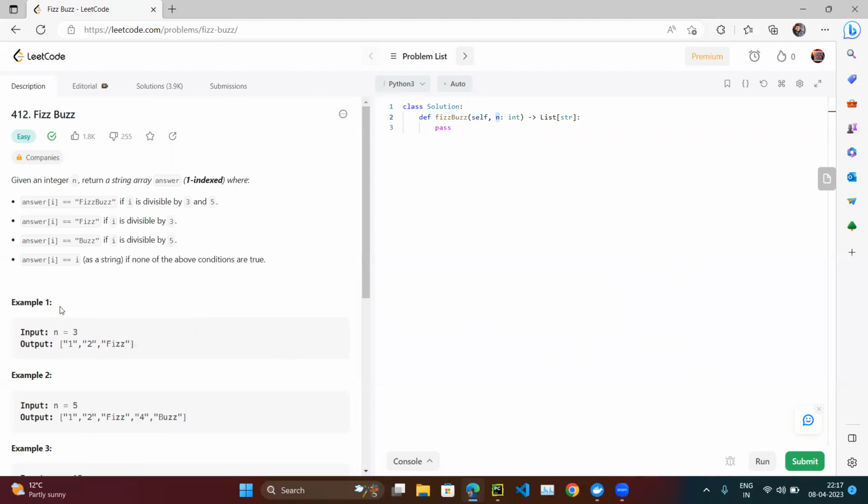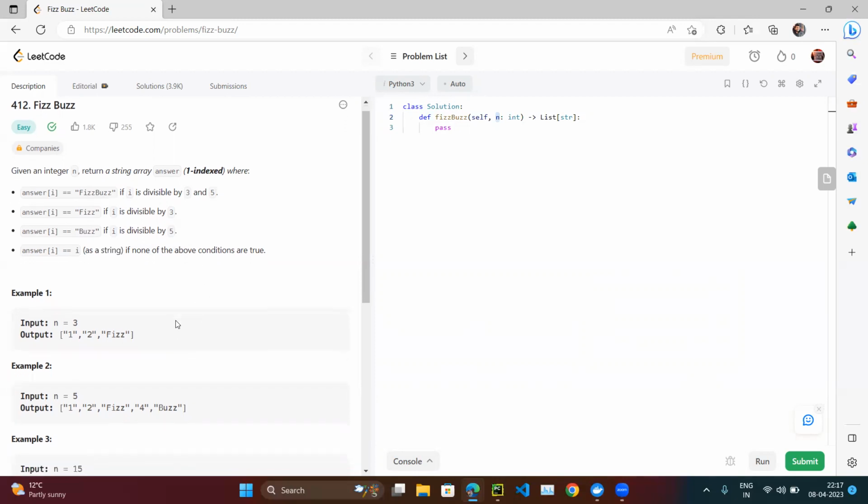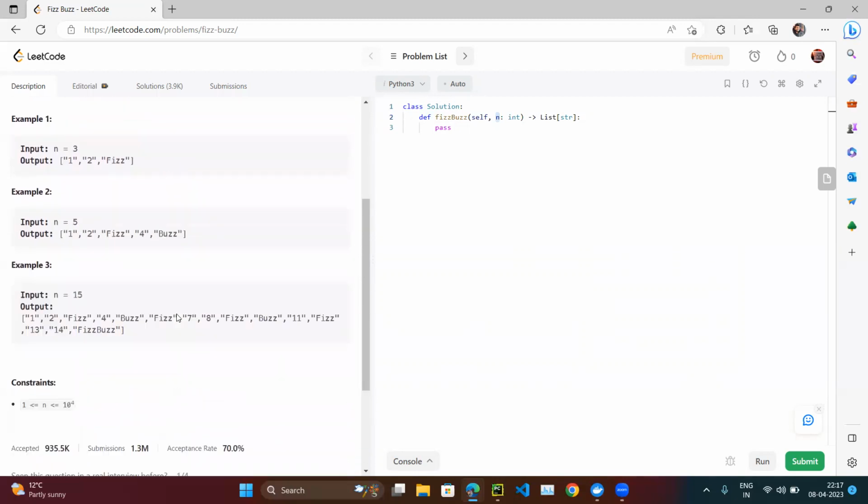So if a particular i is divisible by three and five, then we have to put FizzBuzz. If it is only divisible by three, then we have to put Fizz. If it is divisible by five, then we have to put Buzz. Otherwise, we just put i as a string. i is an integer, but we have to put it as a string because it is a string array. So that's the question, and let's try to implement it.